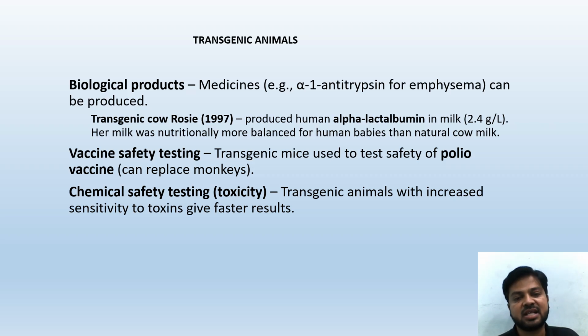Vaccine safety testing: transgenic mice used to test the safety of polio vaccine can replace monkeys. Chemical safety testing, toxicity testing: transgenic animals with increased sensitivity to toxins give faster results. I'm telling you, this topic is very easy. Just stop the video, read this. Apart from this, you will not need anything for your NEET exam.